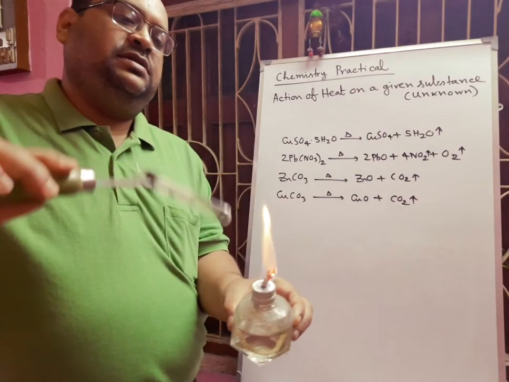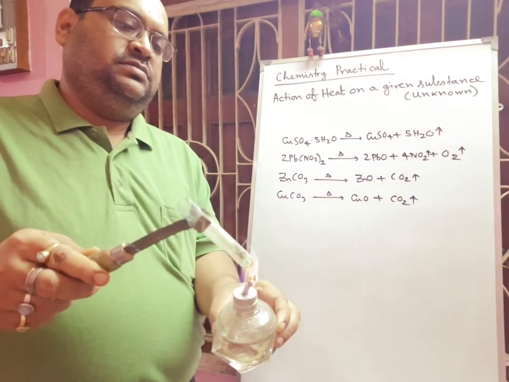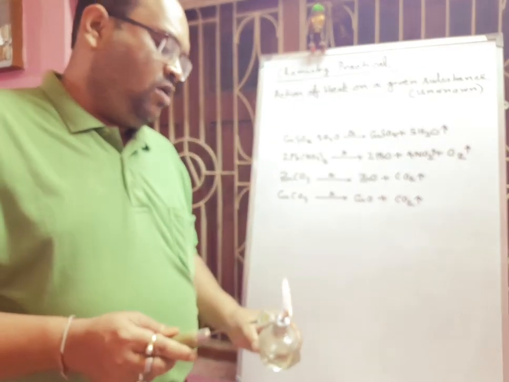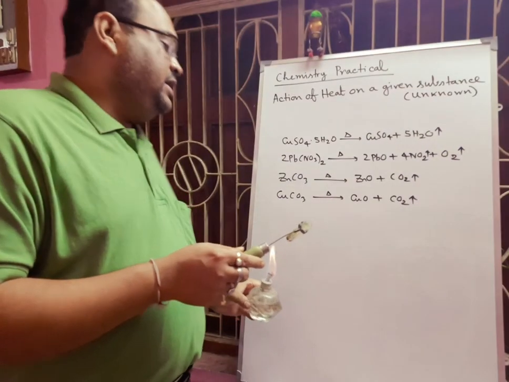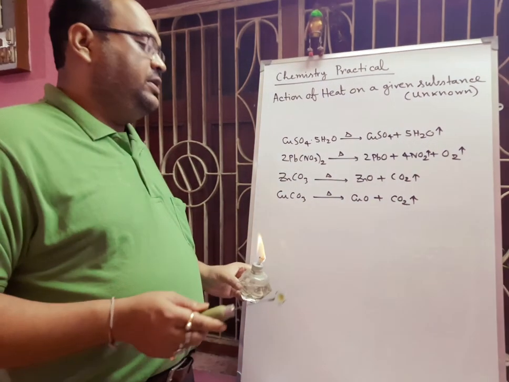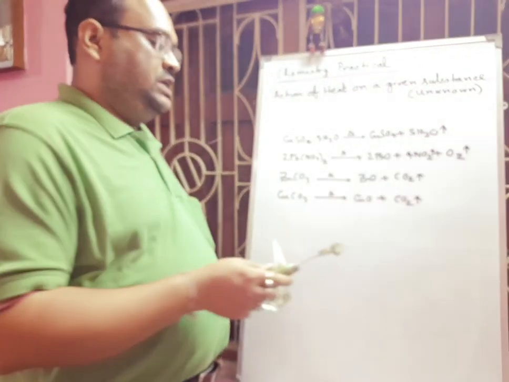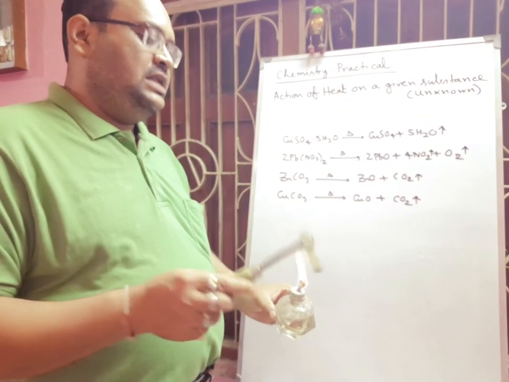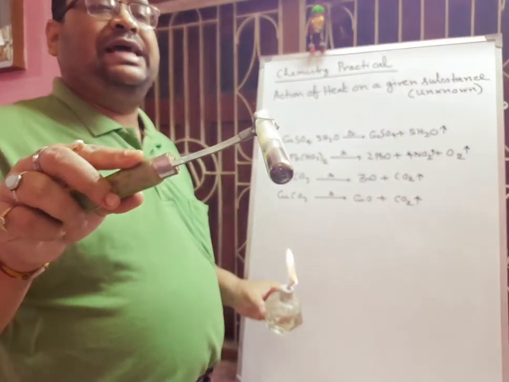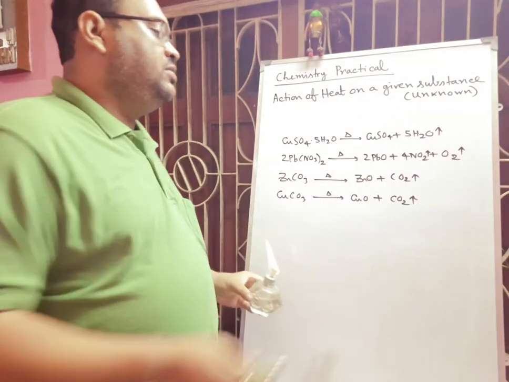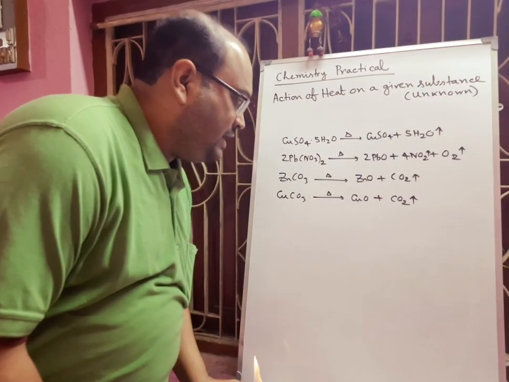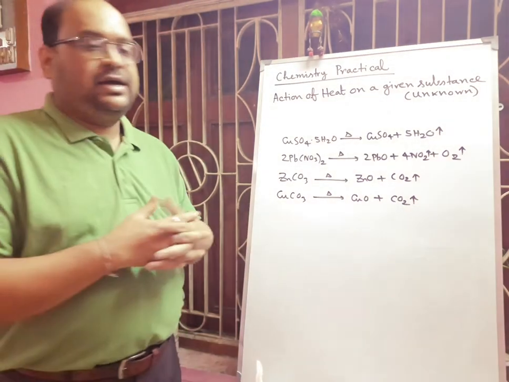So this is nothing but copper carbonate. Whenever you apply heat to copper carbonate, it forms CuO, that is cupric oxide. Cupric oxide is black in color. So that is why it is blackening the test tube, and there will be evolution of carbon dioxide gas. In this way, you can also identify copper carbonate.